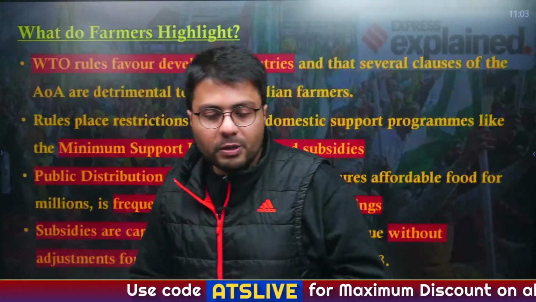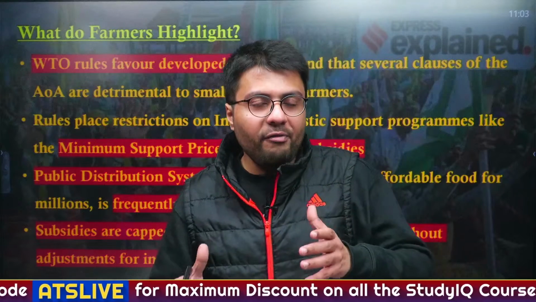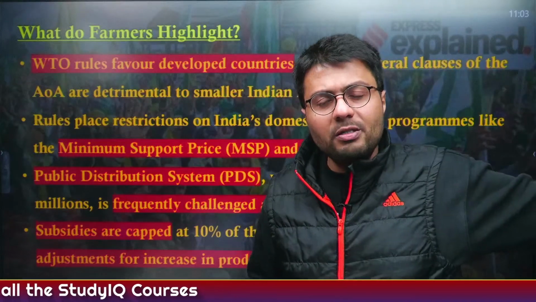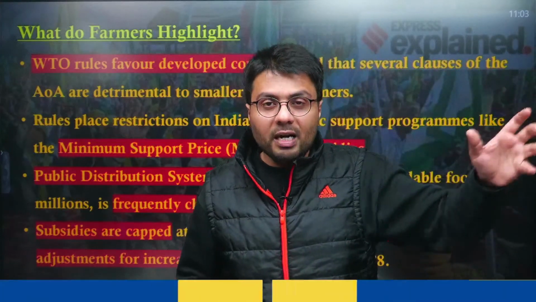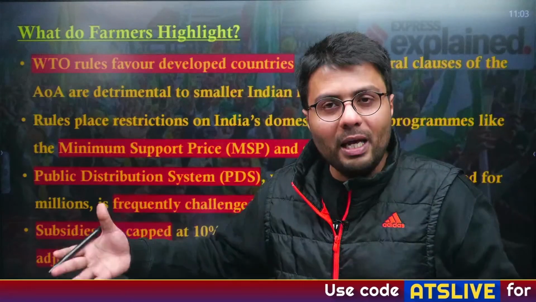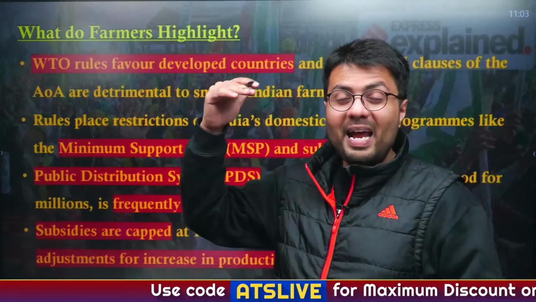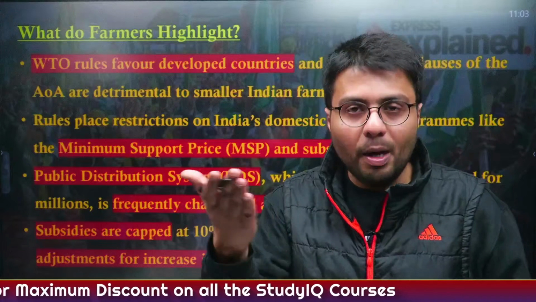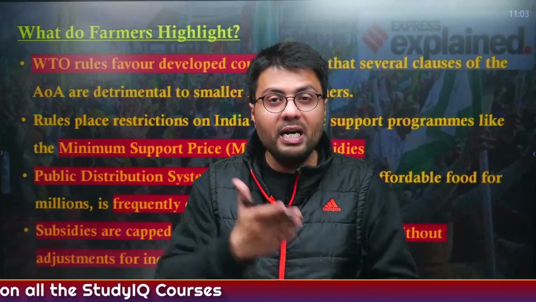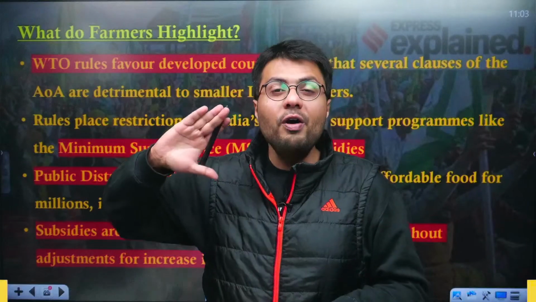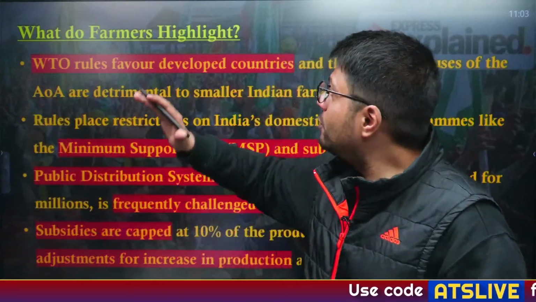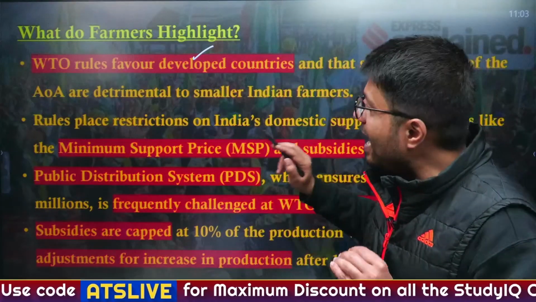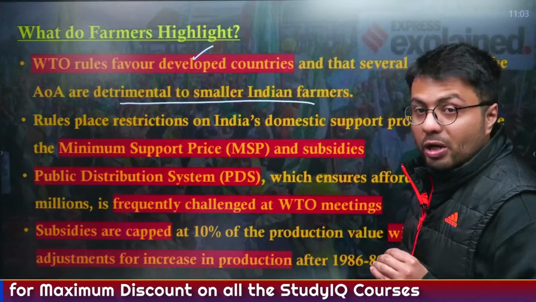And according to farmers, the WTO rules have favored developed countries more, because you understand developed countries already had a huge amount of agricultural production even back in 86-88. Whereas countries like India and China were growing slowly, and as a result, their production back in 86 to 87 is quite less compared to what they are producing now. So, if any cap on subsidies has to be decided, it has to be decided on the current production levels and not the production levels of more than 35 years behind. Okay, so this is why the farmers highlight that the WTO rules favor the developed countries and are detrimental to the interest of smaller Indian farmers.